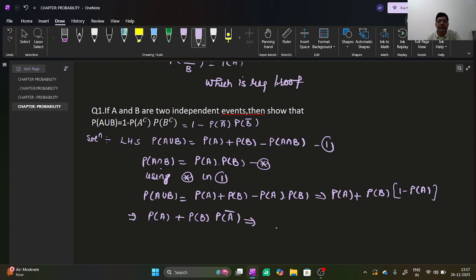You can write 1 minus probability of A complement plus probability of B into probability of A complement. Now you can take common probability of A complement in last two terms: probability of A complement into 1 minus probability of B.